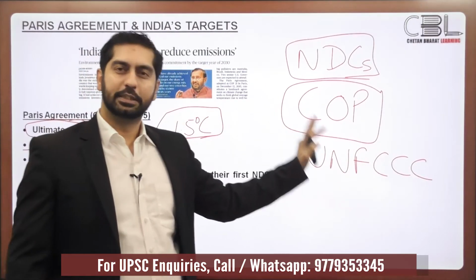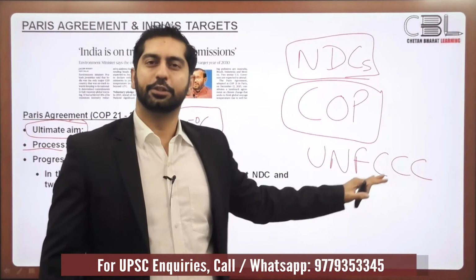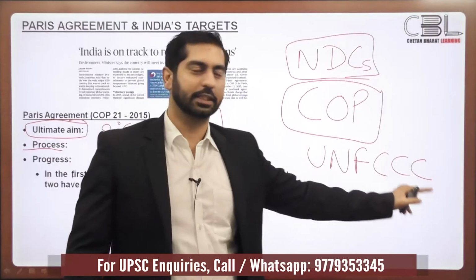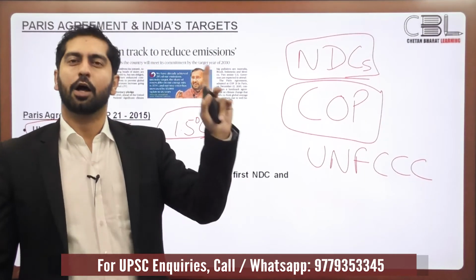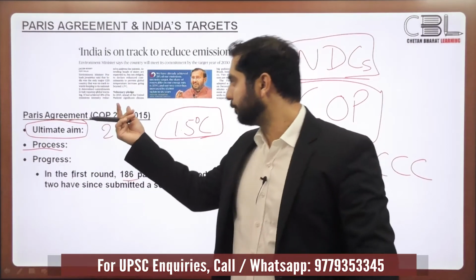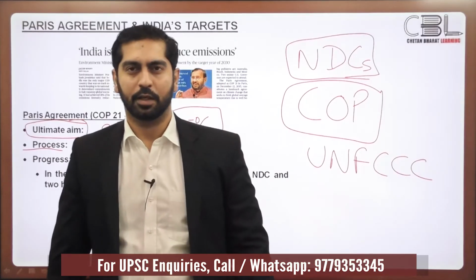The most important decision-making body of this overarching treaty of the United Nations dealing with climate change is the Conference of Parties. The Paris Agreement itself was signed during the 21st Conference of Parties of UNFCCC.